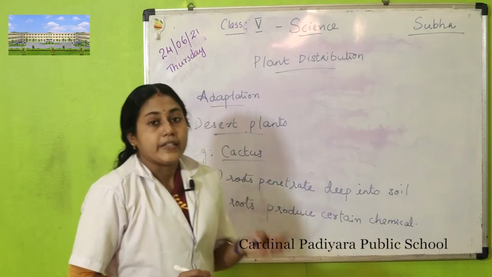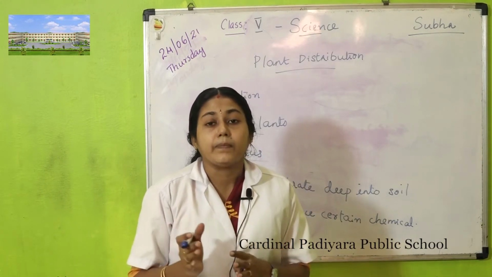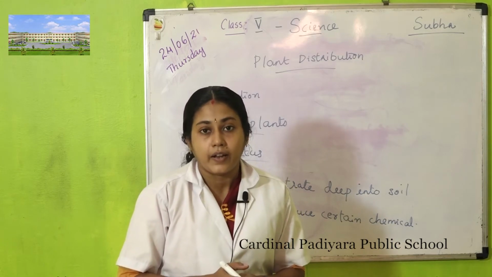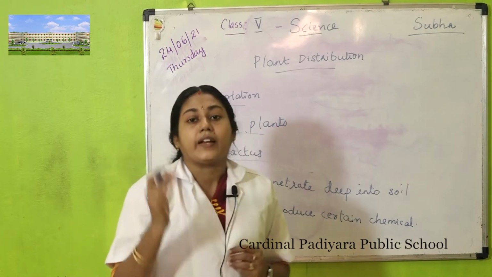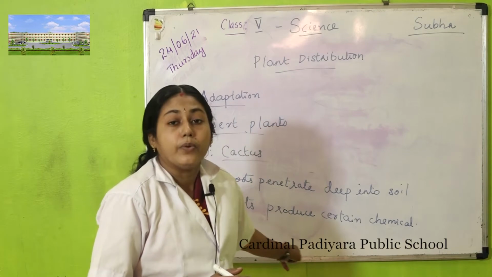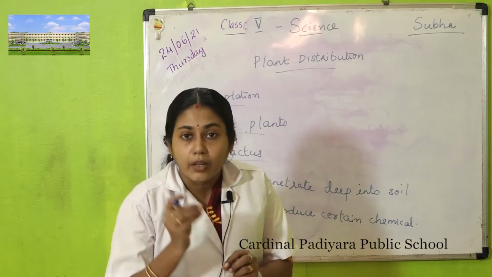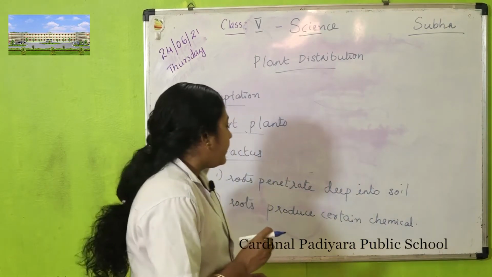Their condition is a very small amount of water, so cactus plants would have to share water. To stop the growth of other cactus plants, the roots of a cactus plant produce certain chemicals. These chemicals stop the growth of other plants growing near that plant.